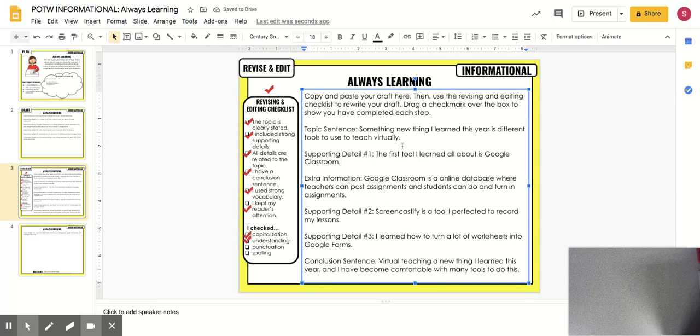Punctuation. Do I have a period at the end of every sentence? Yes, I do. Do I have any other punctuation marks? Not really. No apostrophes, no question marks or anything. So yeah, punctuation mark is good.